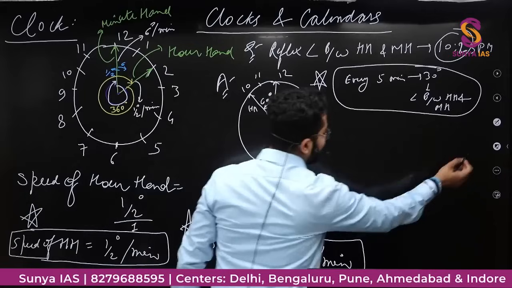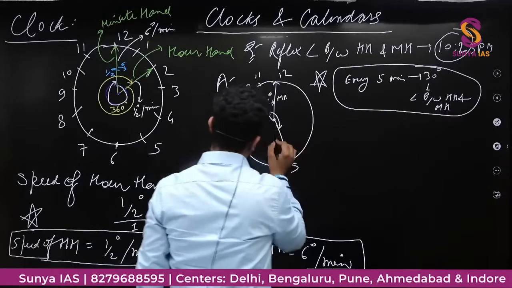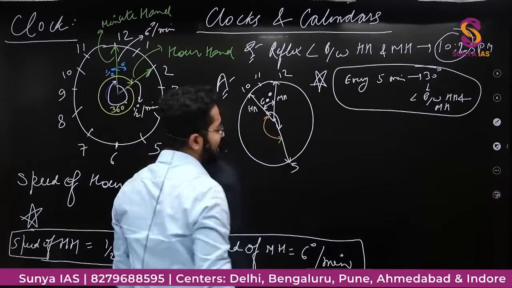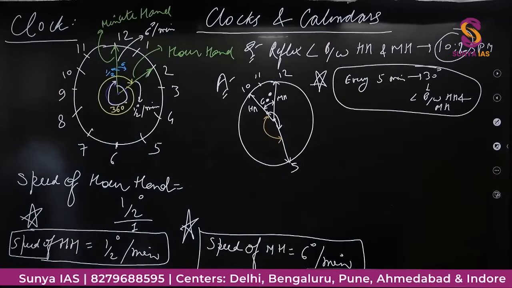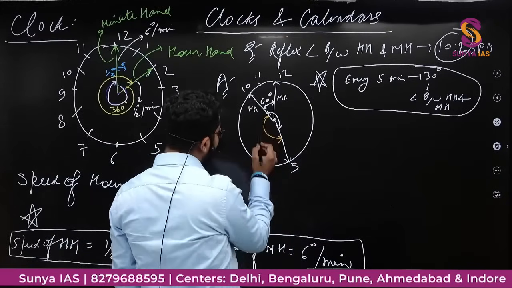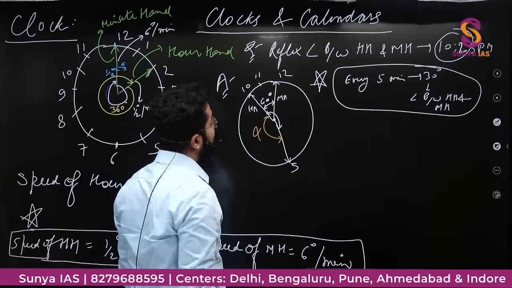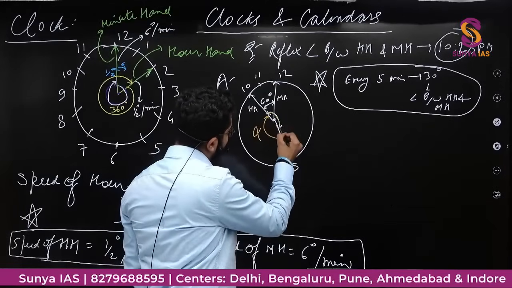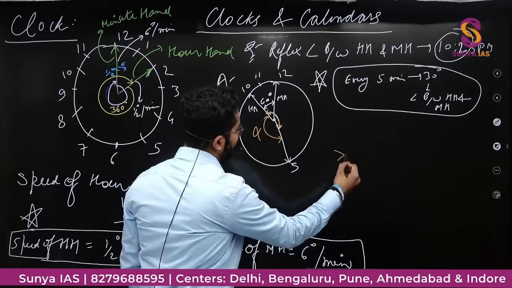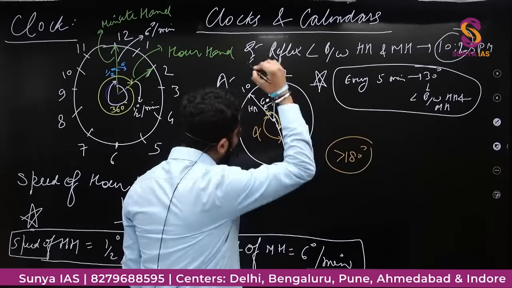So reflex angle would be this whole angle, 360 degree minus जो भी एंगल होगा, that would be our reflex angle. Now you see, this angle is not reflex angle. This angle is reflex angle because reflex angle क्या होता है? Greater than 180 degree. Reflex angle is always greater than 180 degree.